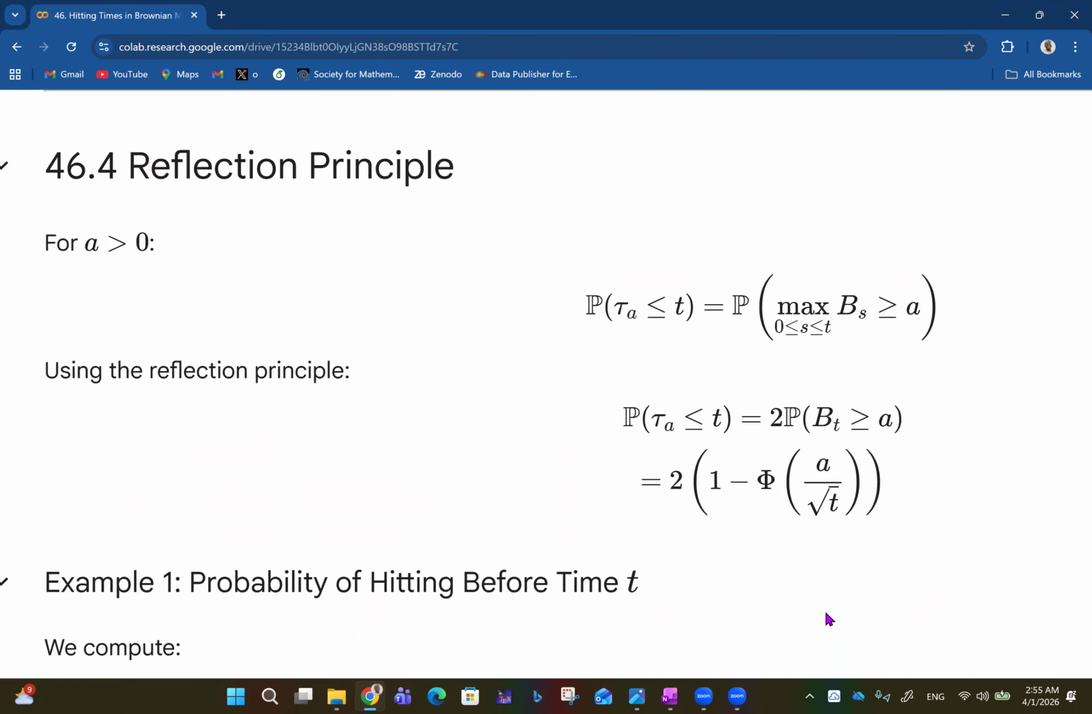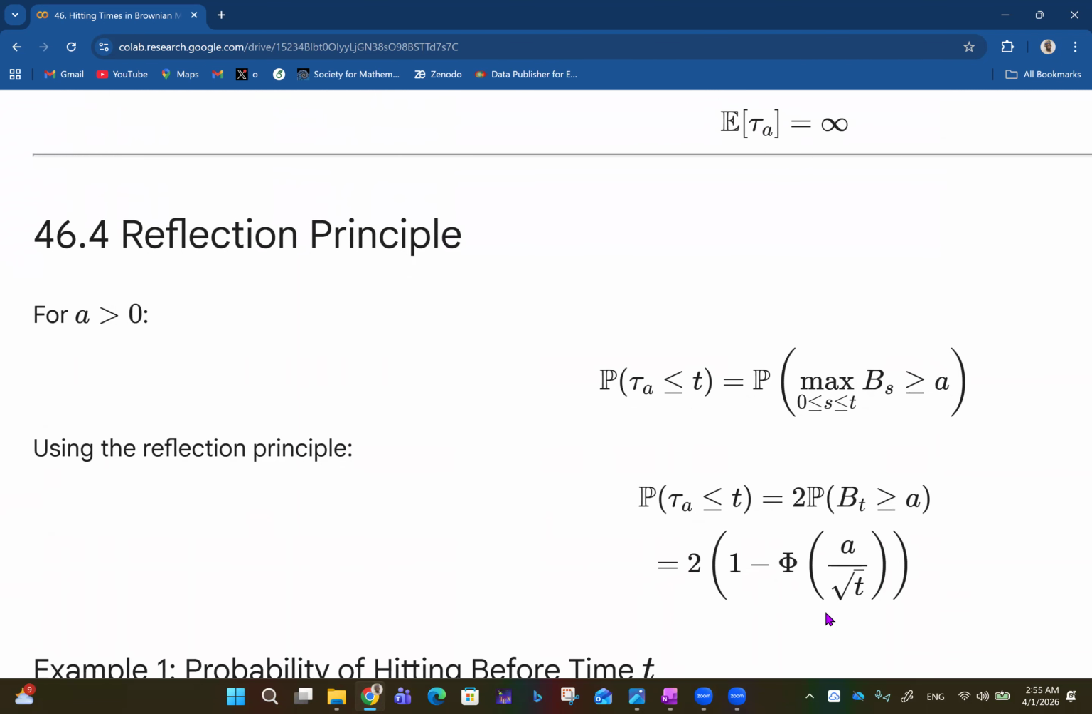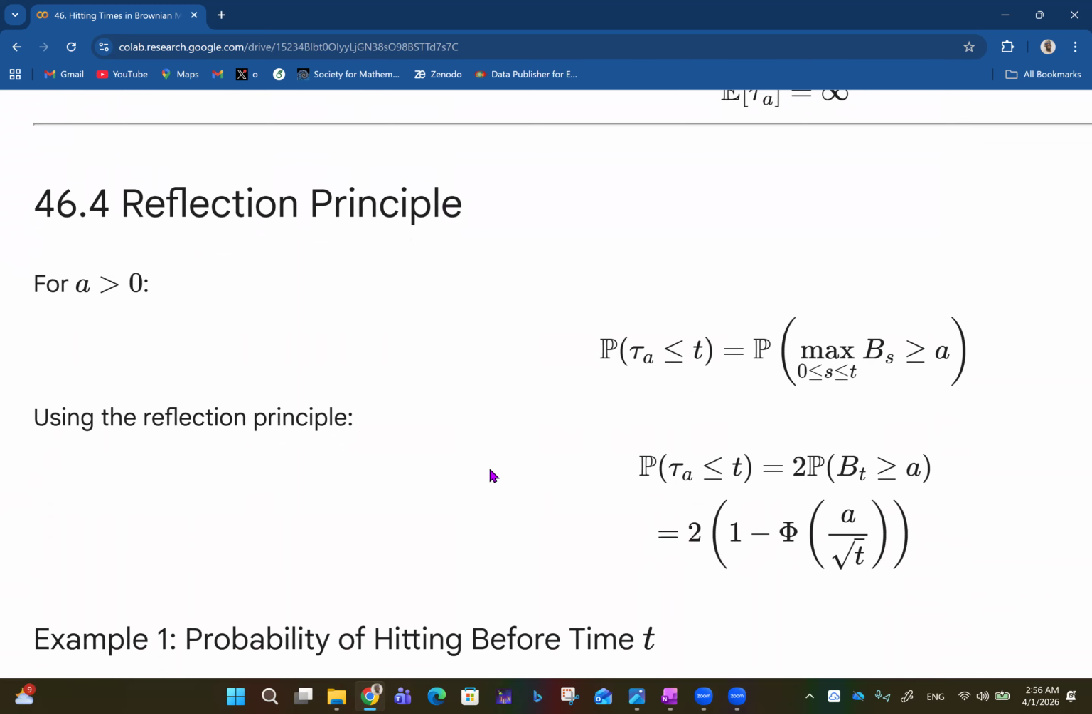And then we move on to the reflection principle. Of course, we talked about the reflection principle in the last video, and we saw how that is helpful. So we're able to get some probabilities like that. For a greater than 0, the probability that tau_a is less than or equal to t is equal to the probability that the maximum value of B_s for s lying between 0 and t is greater than or equal to a, like that.